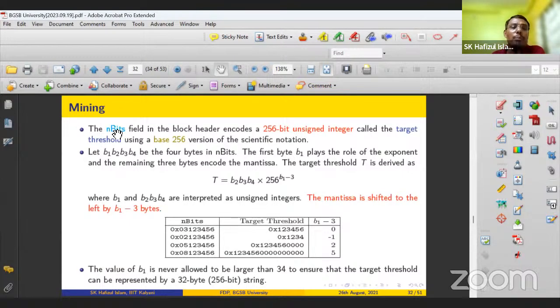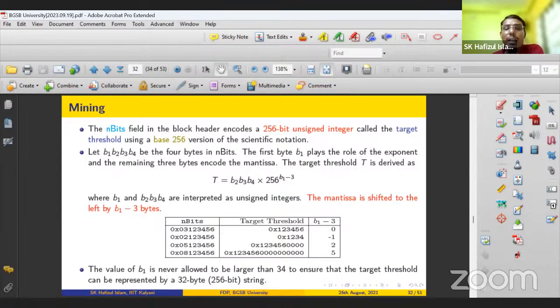So this nBits field plays the role of creating the mining difficulty. Because to mine a block, suppose this is block i-1, and this is the ith block to be created, this duration should be 10 minutes or approximately 10 minutes. Just to preserve this duration of 10 minutes, the mining difficulty will be readjusted accordingly. If the mining of a block takes less than 10 minutes, the mining difficulty will be increased. If at some point the creation of the block takes more than 10 minutes, the mining difficulty will be